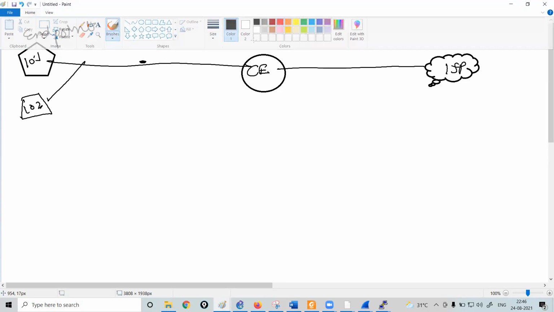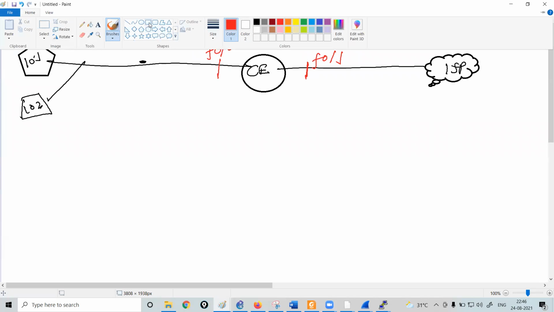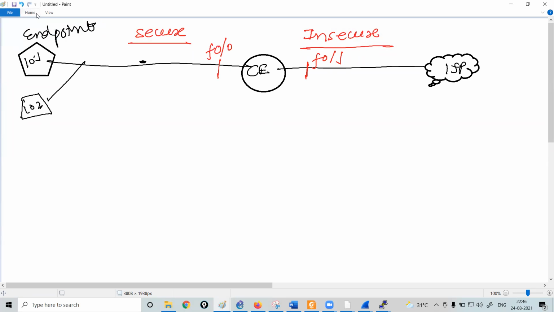Now, that's the secure zone of your company. That's the insecure zone. Anything which is connected to the internet is called insecure. However, these terms are not absolutely correct in today's scenario, because there are internal attackers too. So let's suppose this interface is named f0/0, and that is f0/1. Fine. Now, let me tell you the concept of reflexive ACL.